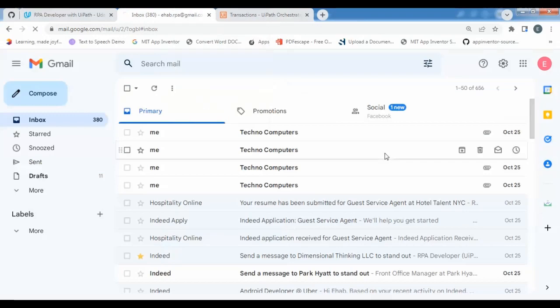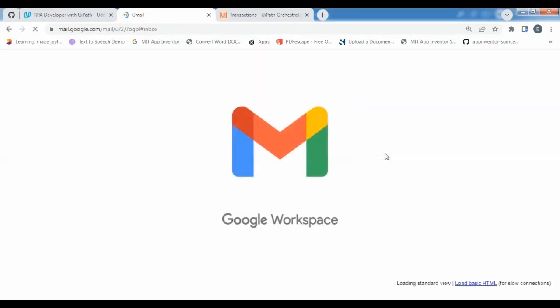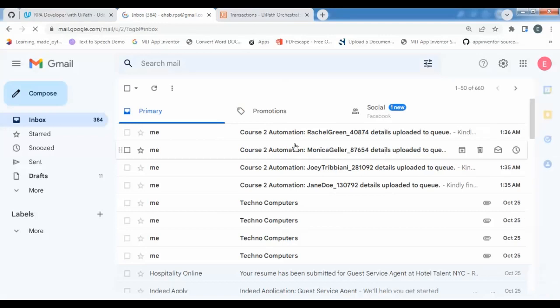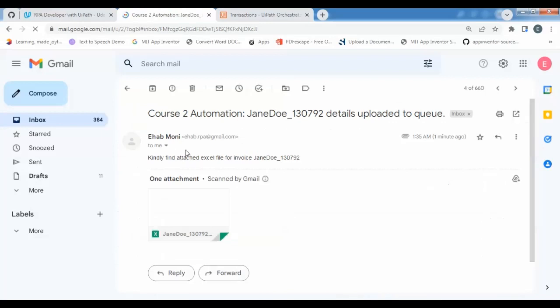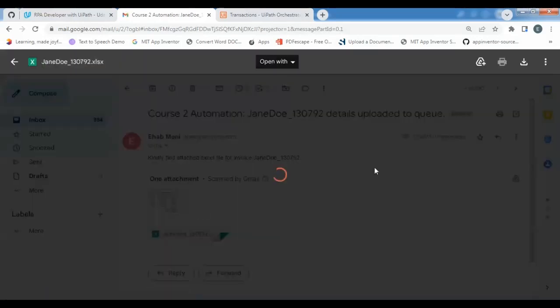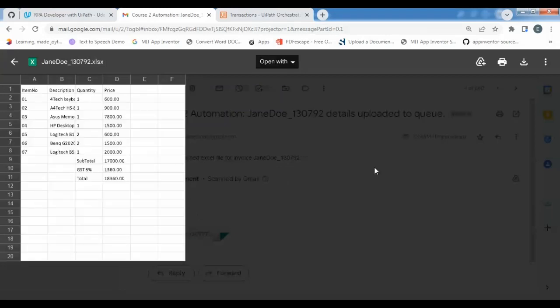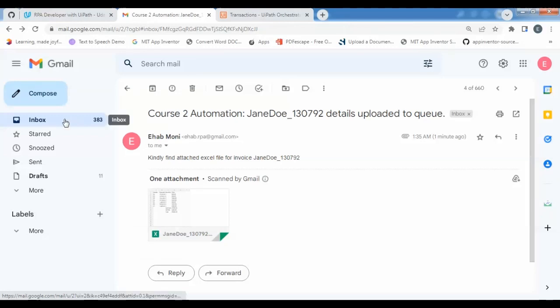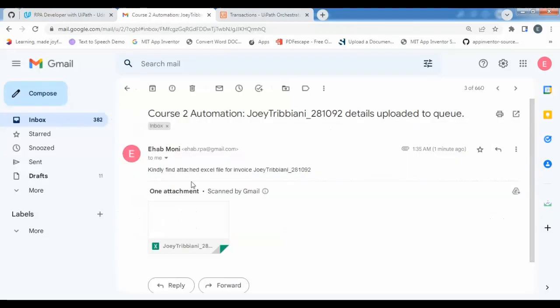We refresh it. I have 4 mails now. We'll go through each one of them. Here is the name as per instruction, and the Excel file. This is for Jane Doe. This is the second one, and here is the name of the customer with the invoice number, and here is the subject line, and here is the sheet Excel.